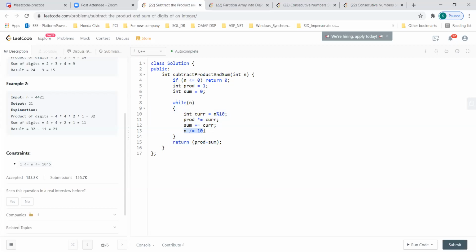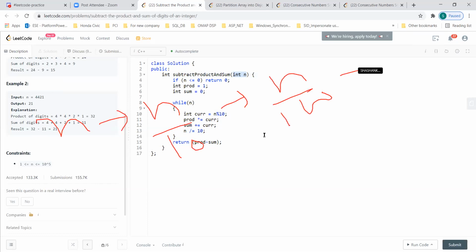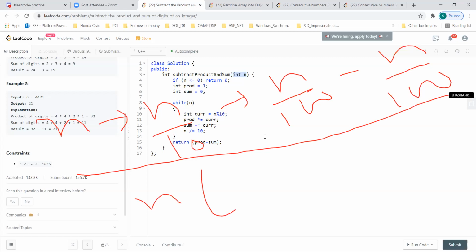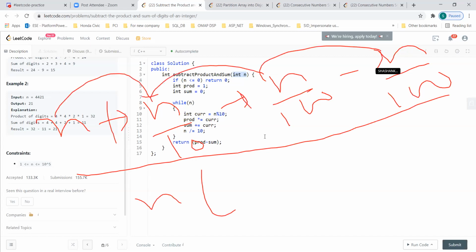Think of it this way. Let's say the number is 10 to the power 9, right? So your loop is doing nine iterations. So nine will be my n, right? And 9 is log of 10 to the power 9 base 10. So you are considering the whole n: n by 10, n by 100, n by 1000. If you take the sum, this will give log n base 10, right? Every time it is reduced to n by 10, then n by 100. So this will be log n base 10, isn't it?